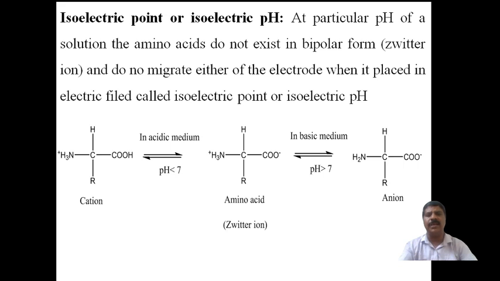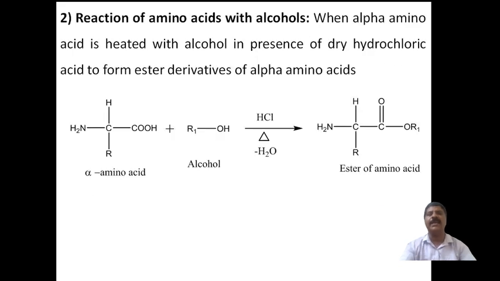Now coming to the second property. So far I have explained the ionic property of amino acids, in which the acidic property, the basic property, as well as the neutral property, meaning the isoelectric point or isoelectric pH, were covered. Now coming to the second property, the reaction of amino acid with alcohols. What is the action of alcohols on amino acids?